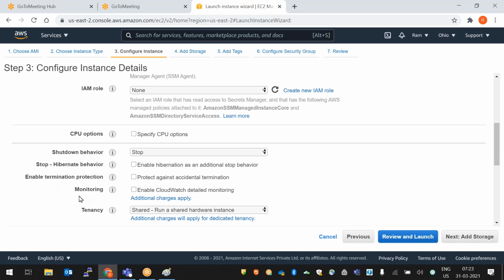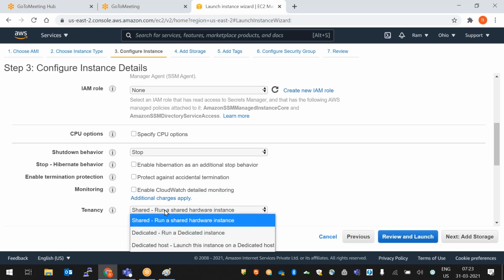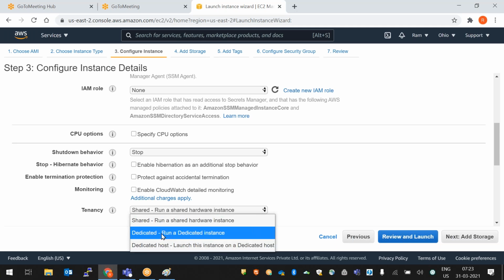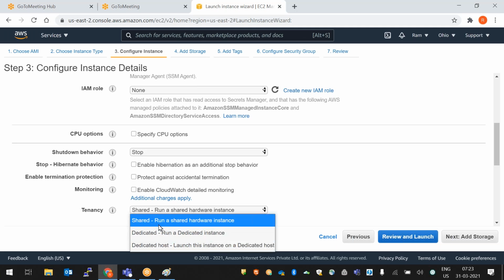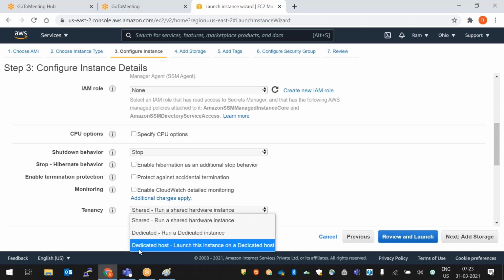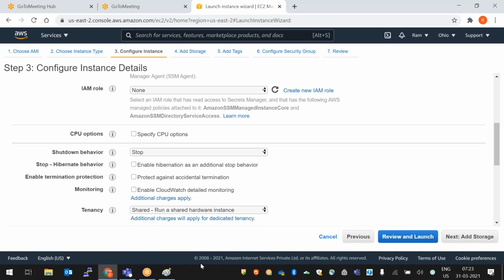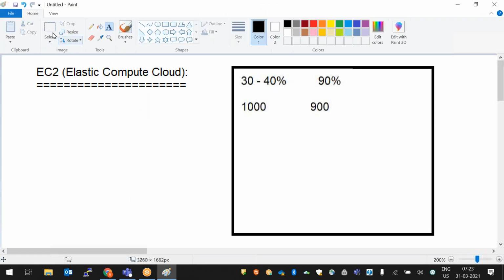Next, monitoring. Monitoring means it is CloudWatch: your server monitoring, instance monitoring, service monitoring, right? But this is not free of cost. Additional charges apply when you select this monitoring. Next one is tenancy. What is tenancy? Here we have 3 options: shared, dedicated, and dedicated host. What is shared? What is dedicated? What is a dedicated host? For example, this is our cloud data center.